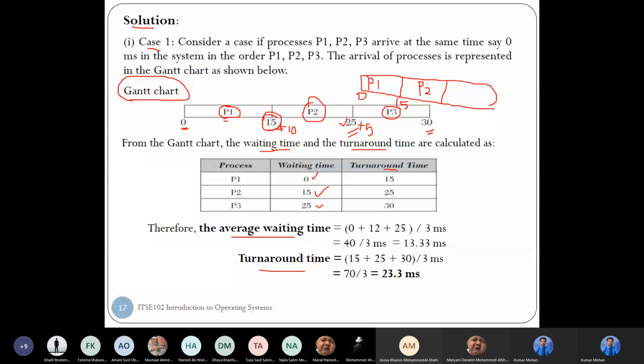What is the turnaround time? You know what is waiting time and what is turnaround time? Turnaround time is just the ending time of each process. See here, P1 ending time, P2 ending time, P3 ending time. What is the ending time of P1? 15. What is the ending time of P2? 25. What is the ending time of P3? 30.